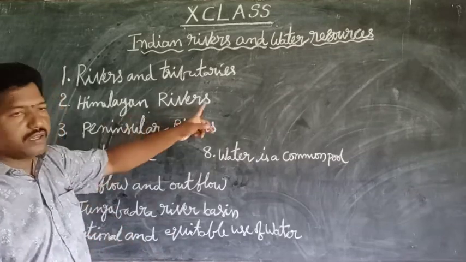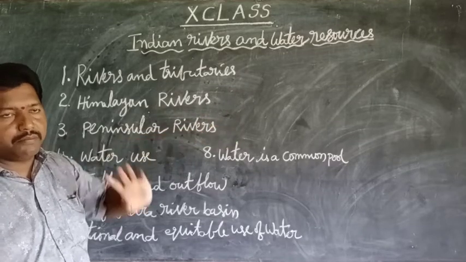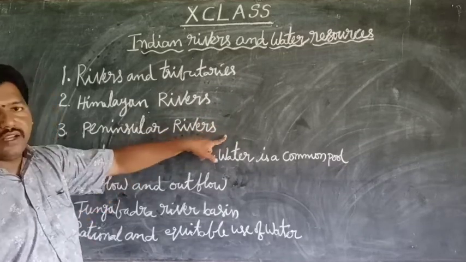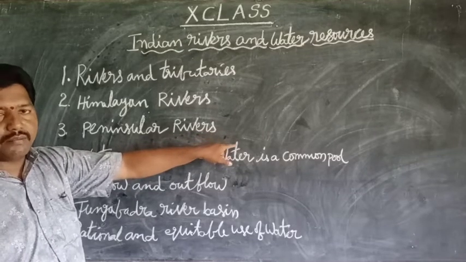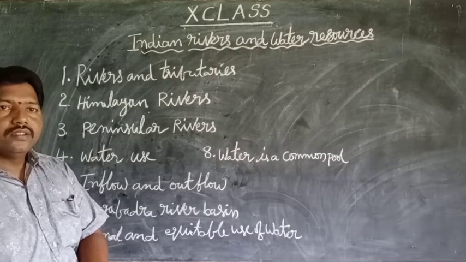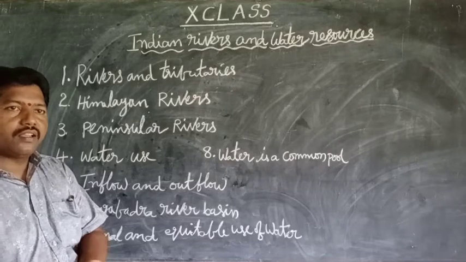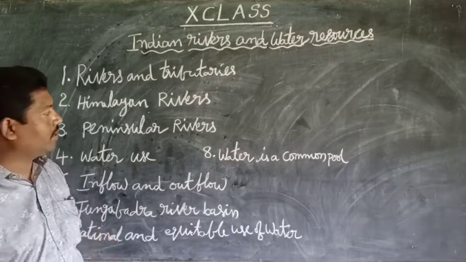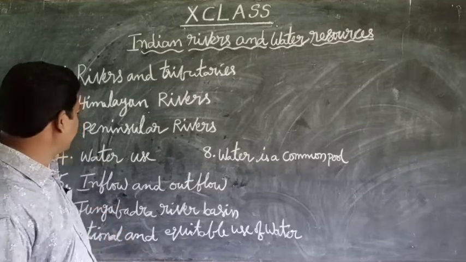What are the Himalayan rivers? Indus, Ganga and Brahmaputra. What are the peninsular rivers? Godavari, Krishna, Penna, Kaveri, Narmada and Tapati. What are the Rift Valley rivers? Narmada, Tapati, Sabarmati and Mahi are the Rift Valley rivers, which are western flowing rivers.